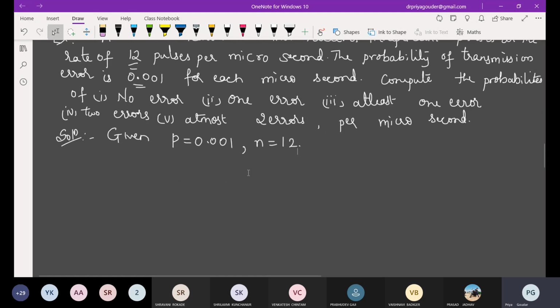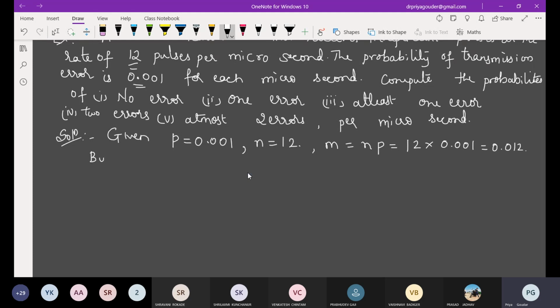So just write down: P is 0.001, N is equal to 12. So m will be N into P, which is 12 into 0.001. The value is 0.012, so m is 0.012.